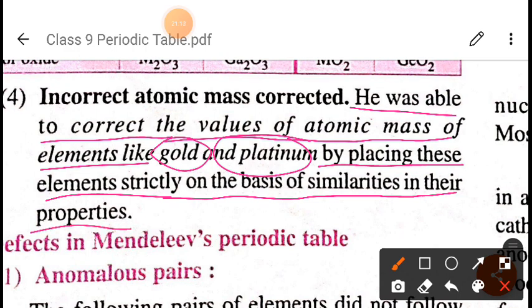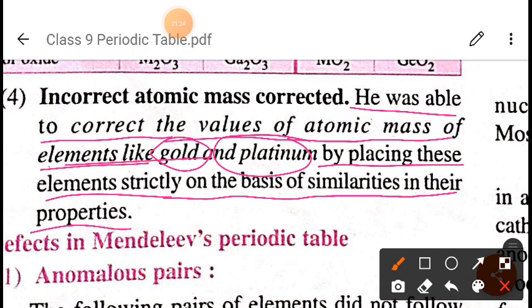He has corrected the mass of gold and platinum by placing them strictly on the basis of the similarities in their properties. When he placed the elements on the basis of their similarities in property, he found the correct mass of gold and platinum. Okay, so I hope you have understood this.